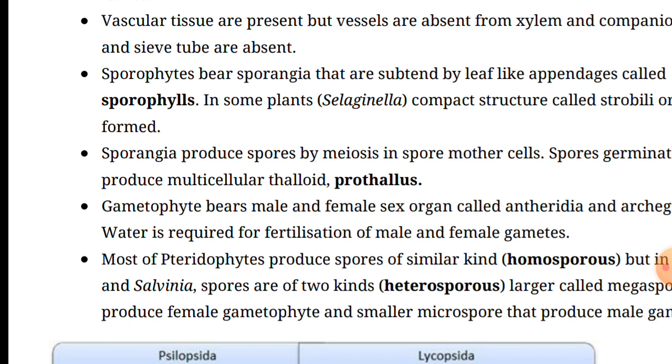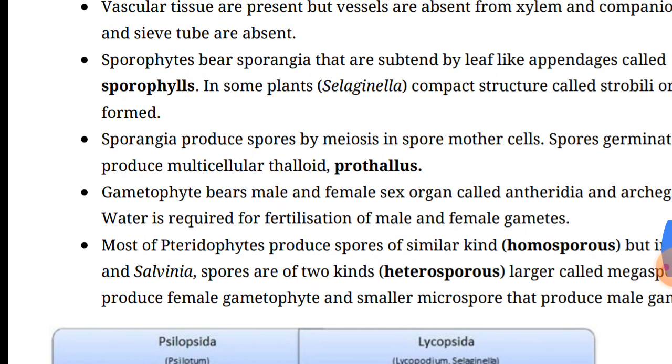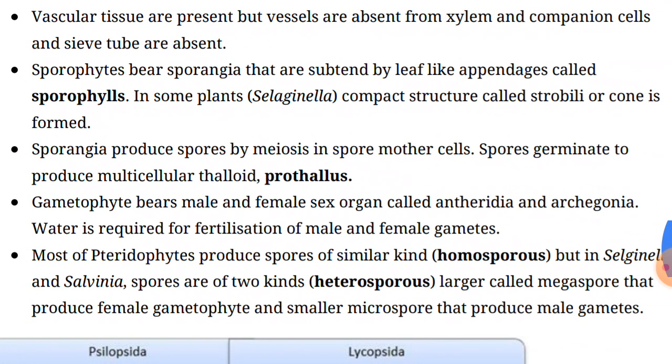In the plant body, vascular tissue is present but vessels are absent from the xylem, and companion cells or sieve tubes are absent. Only xylem is present, but vessels are absent. So these are an important part of the plant kingdom.